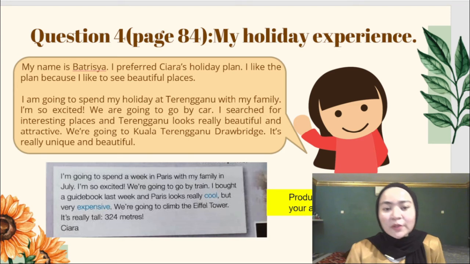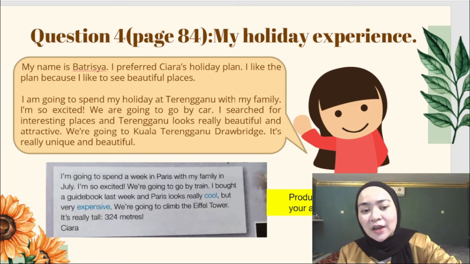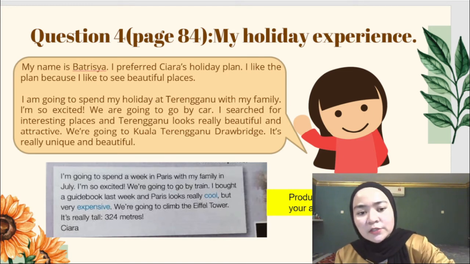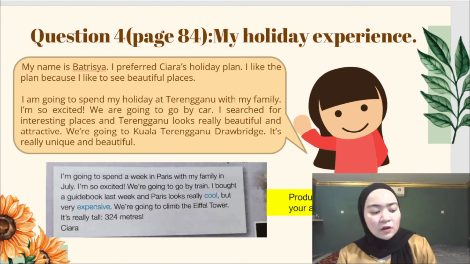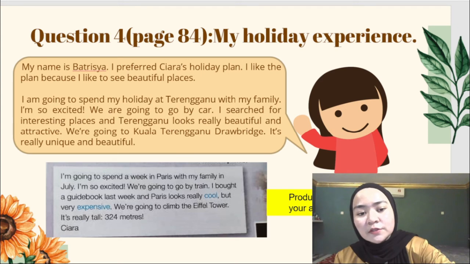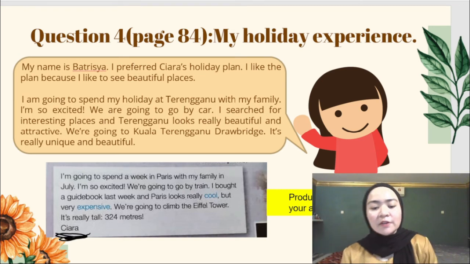For example, here I've chosen Sierra, which is the first character.